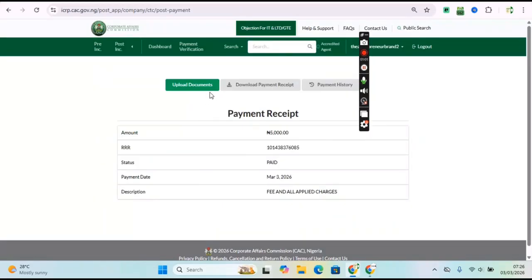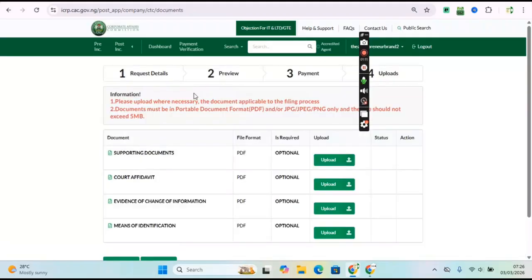After clicking on check payment status, it will bring you to this upload document page, right? Or you go through the process I've just gone through. Just make sure you arrive at this upload document. After arriving there, the only document that you have to upload is the court affidavit, and it must be within 5 MB. There is no other supporting document.